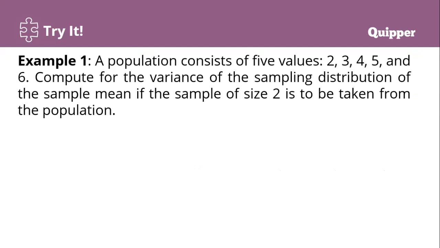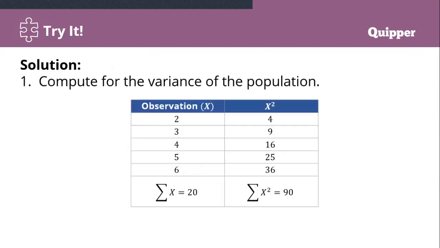For example, a population consists of 5 values. We have 2, 3, 4, 5, and 6. Compute the variance of the sampling distribution of the sample mean if a sample of size 2 is to be taken from the population. We take the given values one by one: 2, 3, 4, 5, 6. We need the summation of x, then the summation of x squared. 2 plus 3 plus 4 plus 5 plus 6: 2 plus 3 is 5, plus 4 is 9, plus 5 is 14, plus 6 is 20. So the summation of x is 20.